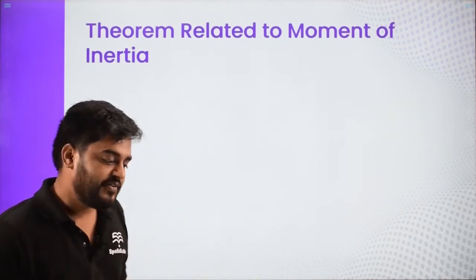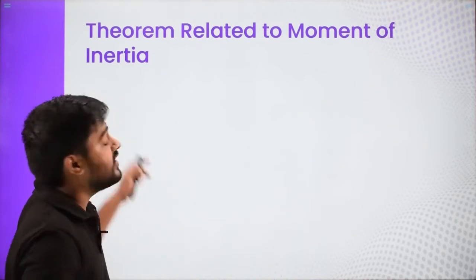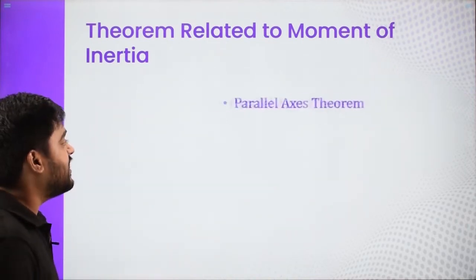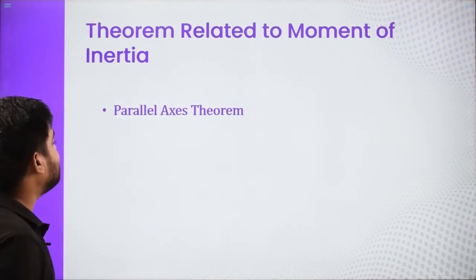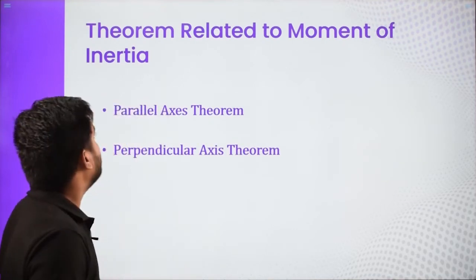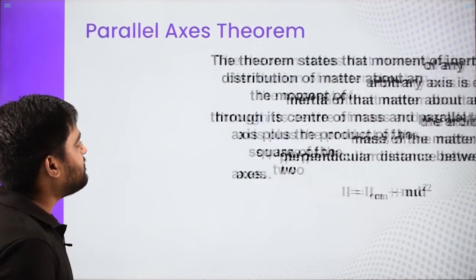Next is theorems related to moment of inertia. Before we find the moment of inertia of various objects, we need to talk about the theorems related to moment of inertia. There are two theorems. First is the parallel axis theorem, and second is the perpendicular axis theorem. Let us discuss them one by one. First is the parallel axis theorem. So what is the parallel axis theorem?